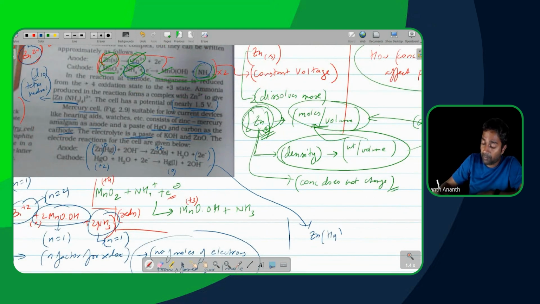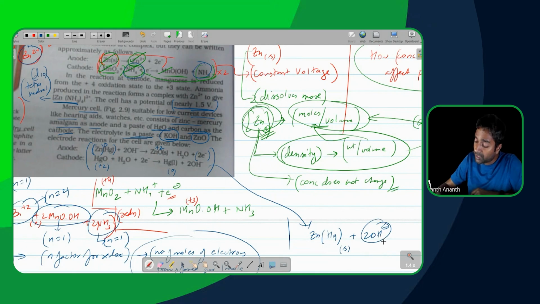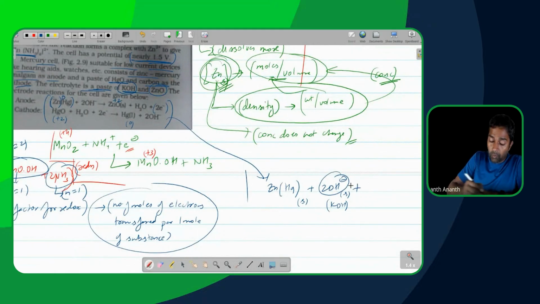So zinc amalgam, which is a solid in this particular case, is going to be reacting with 2 OH minus. Where is the OH minus coming from in this case? It is a paste of KOH and ZnO. So the KOH is going to be producing this over here. So this is solid in the form of KOH. Along with what else is the other reactant here? HgO is the other reactant, which is of course a solid as well, a solid paste of that. And we also have water as the other reactant in this case.